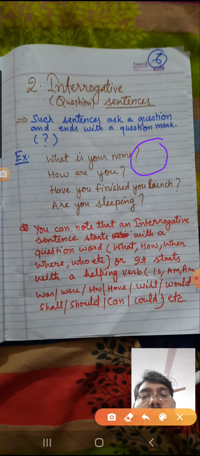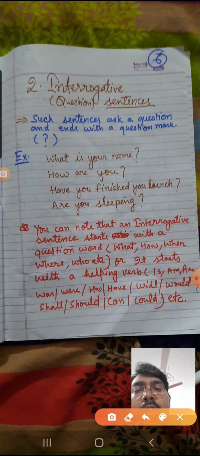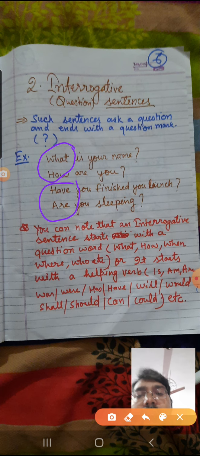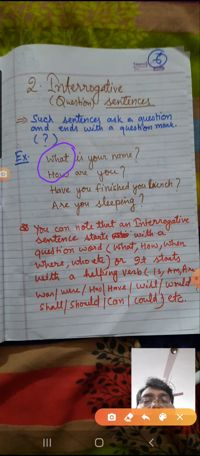There are basically two kinds of interrogative sentences. One contains a question word in the beginning, and another contains a helping verb in the beginning. You can see what and how, they are the question words. In the same way there are some more question words like what, how, when, where, who, etc.